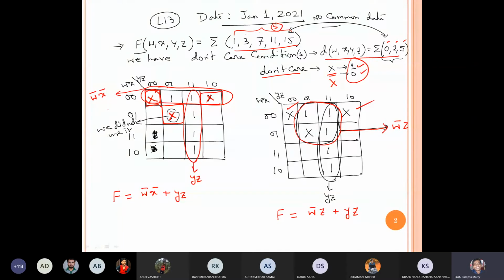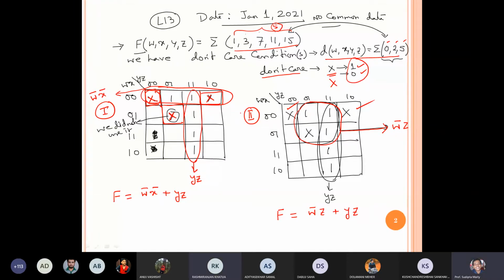On the other hand, in the first solution, we used 2 don't care conditions and didn't use a single one out of the 3. So when we simplify a circuit using a K-map and at the same time have don't care conditions, I can have more than one solution. Is it clear?